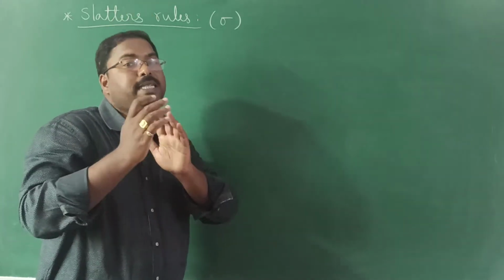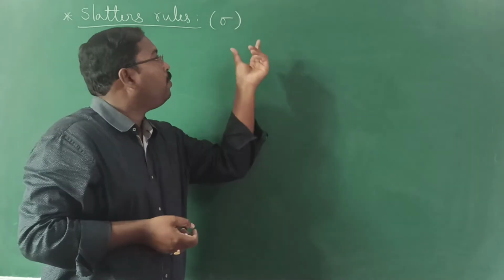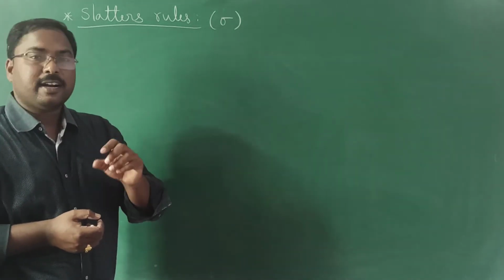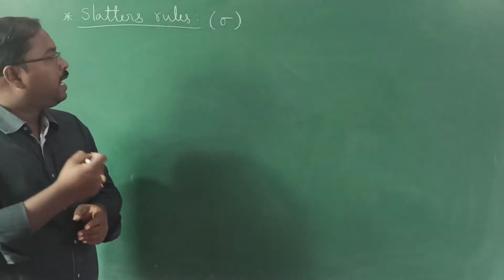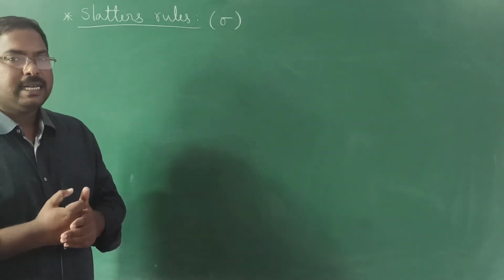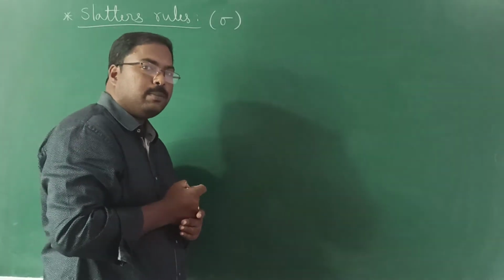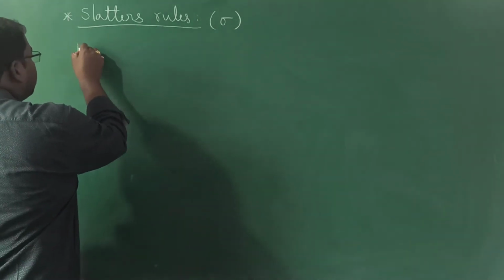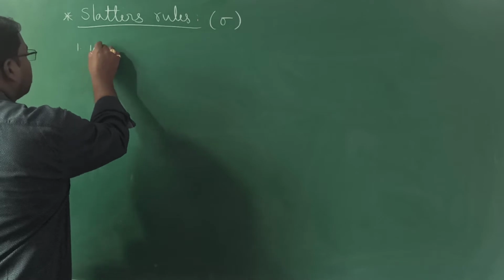How much they protect, or how much they screen, is calculated using the screening constant. So regarding the calculation of the screening constant, we need to follow some rules. First look at those rules. Coming to the first rule, note it down in your notes.